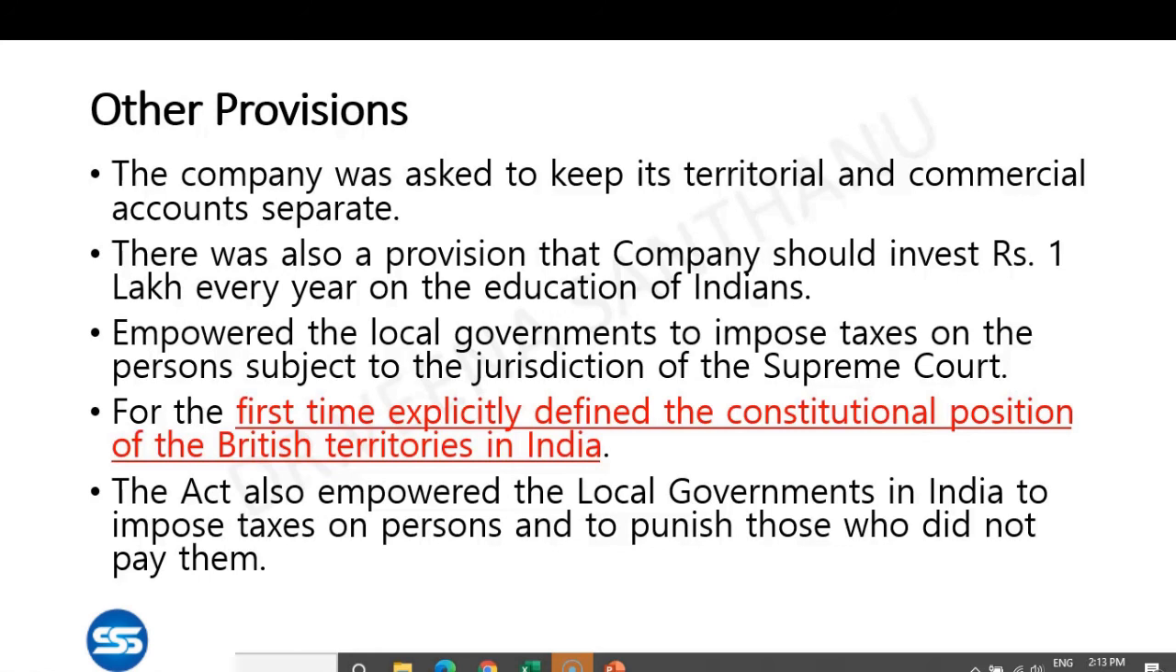So there's a question: first time explicitly defined the constitutional position of British territories in India through this Charter Act 1813. How come this is possible? This is a question for you, it's a short note for you. If you want me to correct your answers, you can send mail to me.